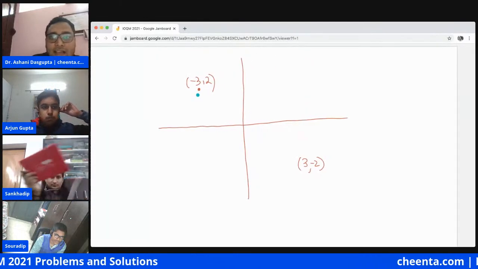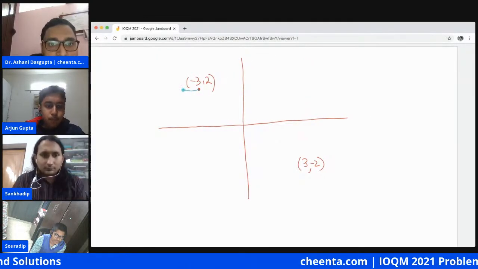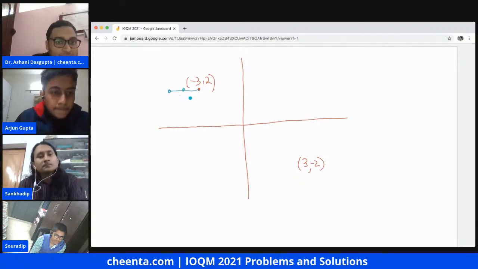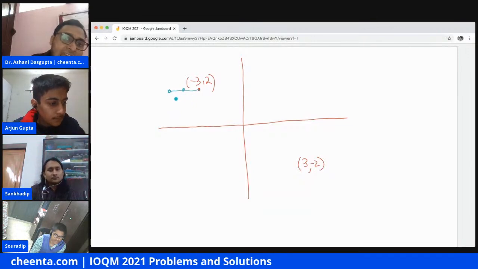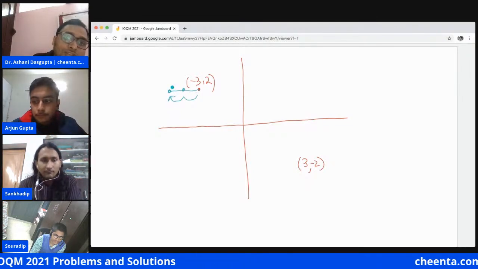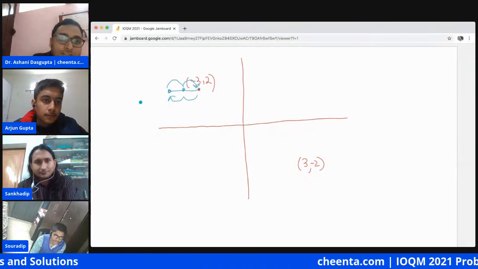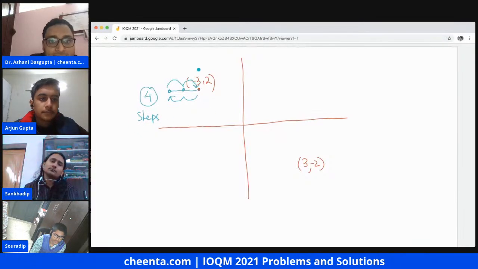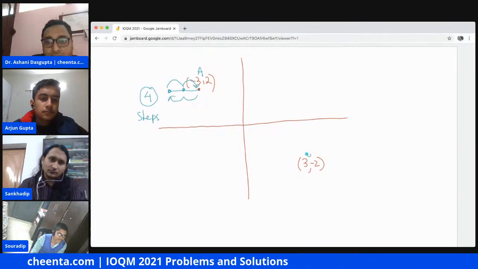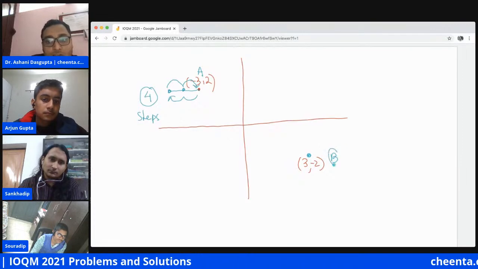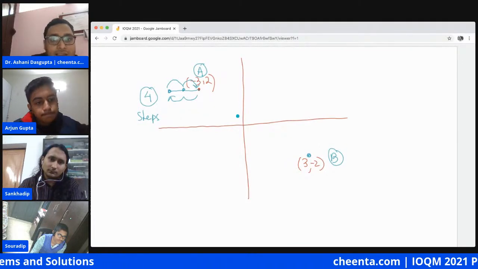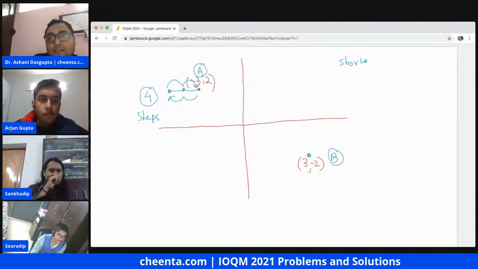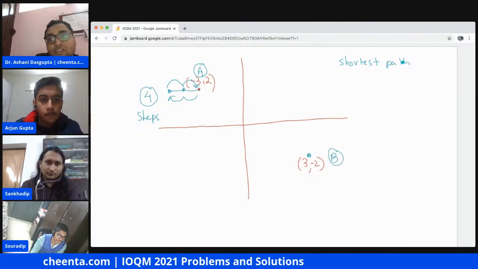I will go to the left 2 steps, and then I will come back those 2 steps. So now I have added 4 steps, and now I can go from A to B in the remaining 10 steps. Remember, the shortest path was 10 units long.